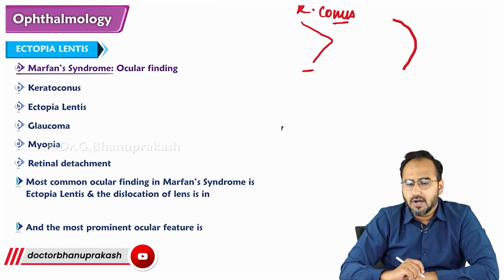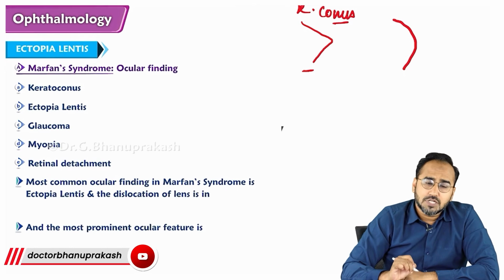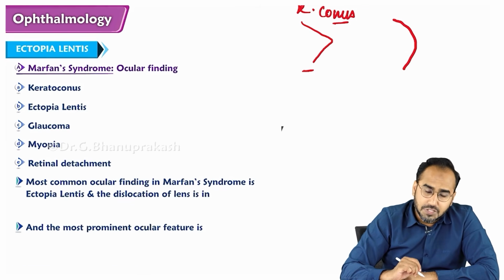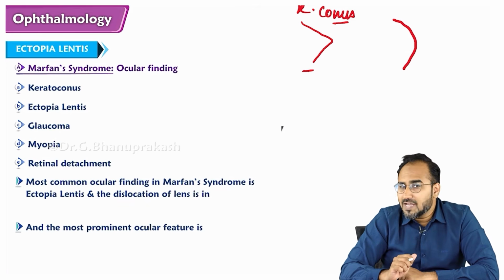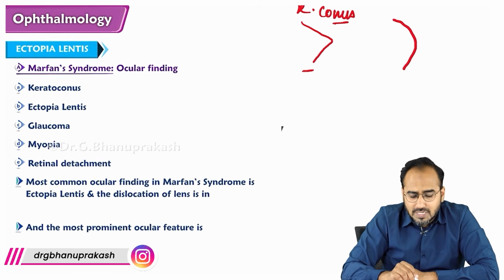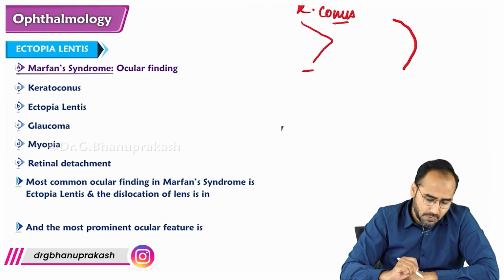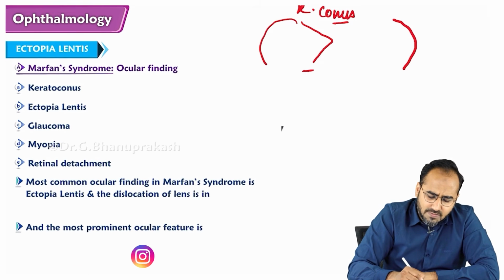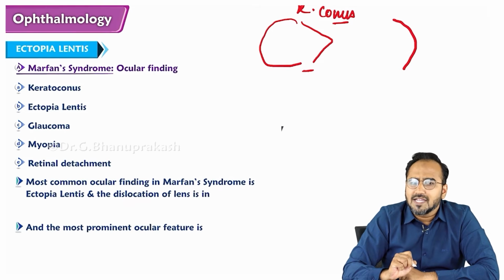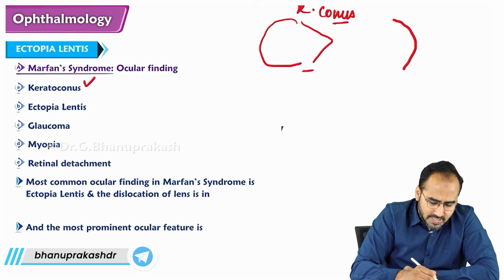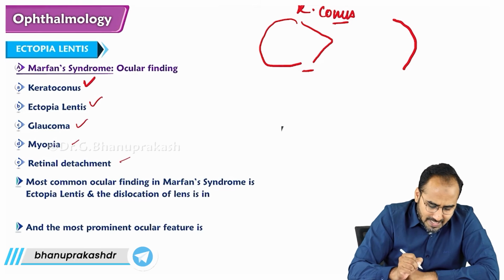Conical shaped cornea, right? So in Marfan syndrome, what are the features that you see? We see keratoconus, we see Ectopia Lentis, and this patient is at a higher risk of developing glaucoma. This patient will be highly myopic, and this patient has a large eyeball also. Due to that, they have a retinal detachment risk, right? So remember guys, you see keratoconus, Ectopia Lentis, glaucoma, myopia and retinal detachment.